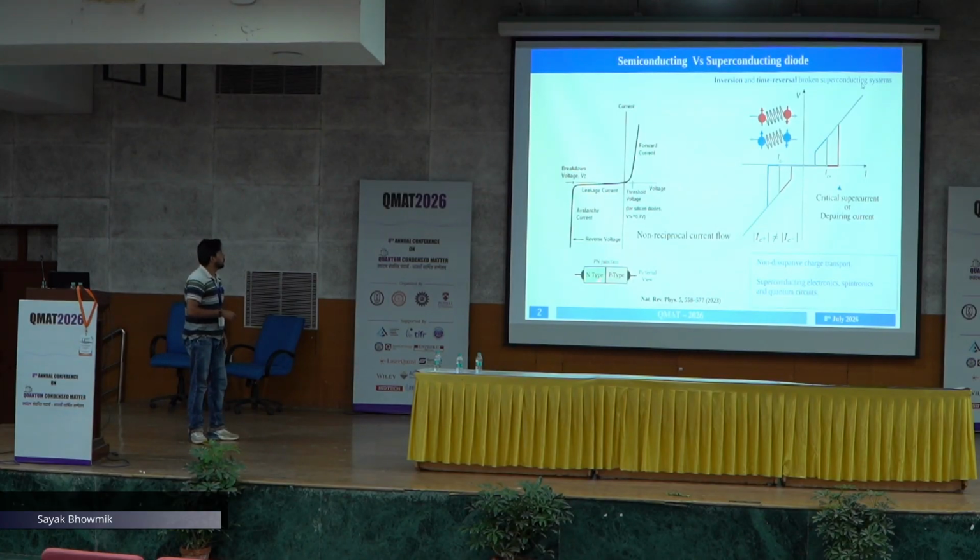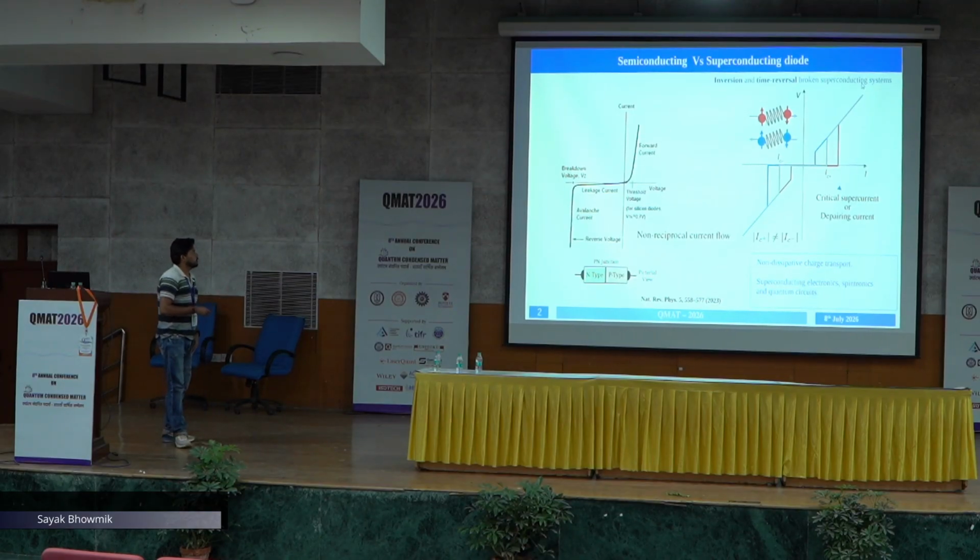All right, so we all know the PN junction diode. In a PN junction semiconducting diode, the reverse bias characteristic and forward bias characteristic are completely different, so there is a non-reciprocity involved. Now in superconductors, we have this critical current, the maximum current the superconductor can withstand before the breakdown of superconductivity and transition to the normal ohmic state.